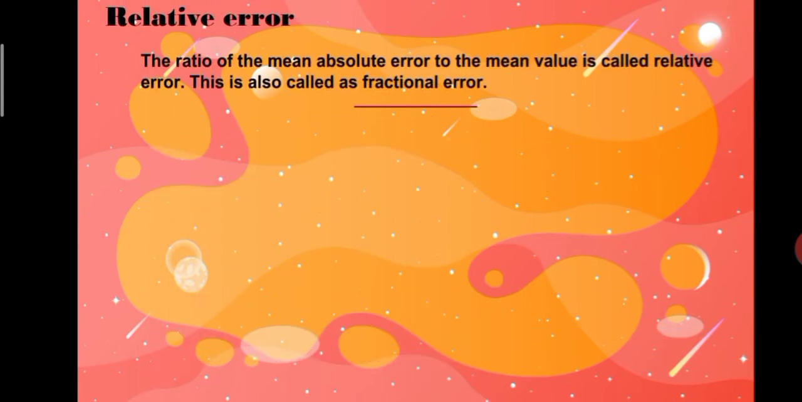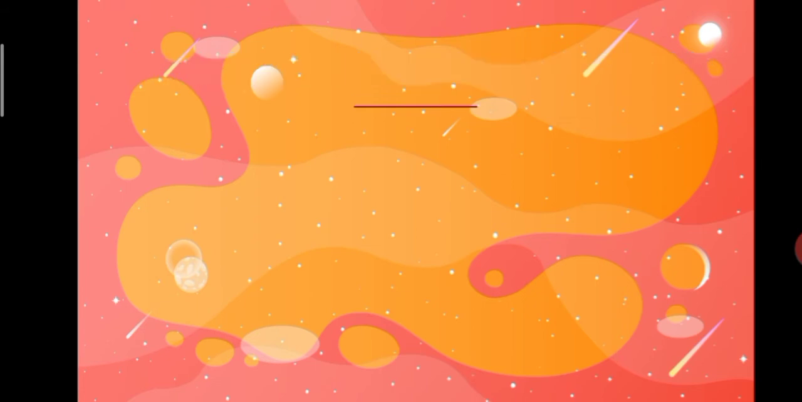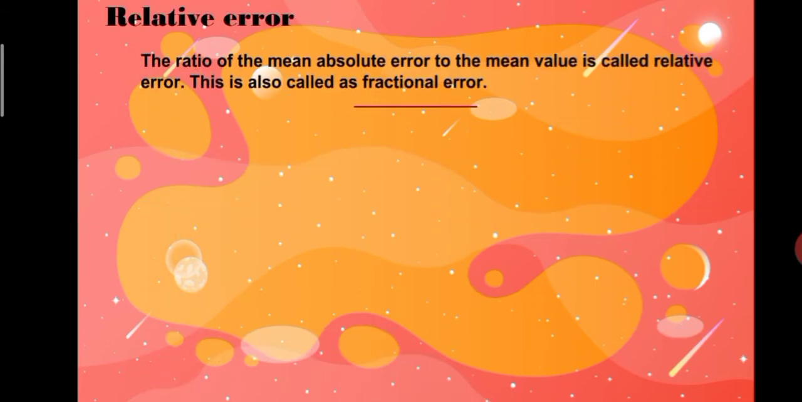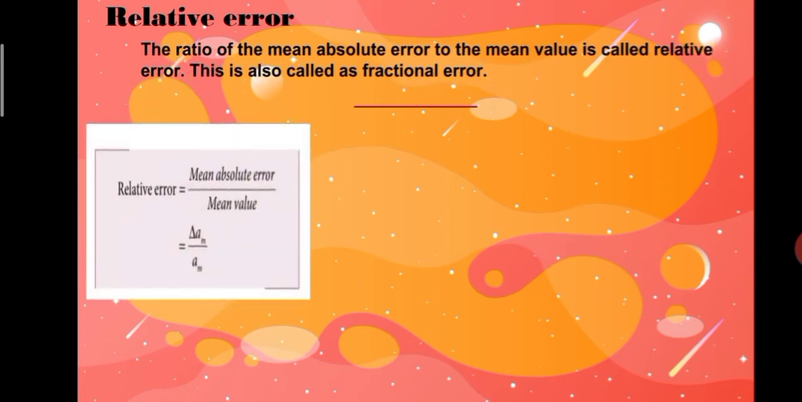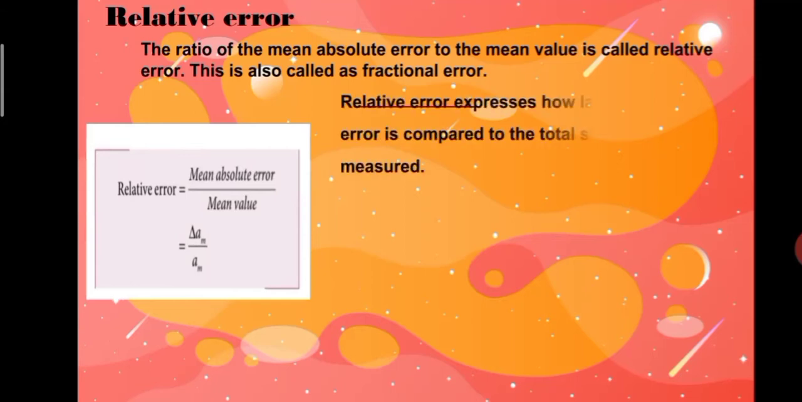Relative error. The ratio of the mean absolute error to the mean value is called relative error. This is also called fractional error. Relative error is equal to mean absolute error by mean value. That means del Am by Am.